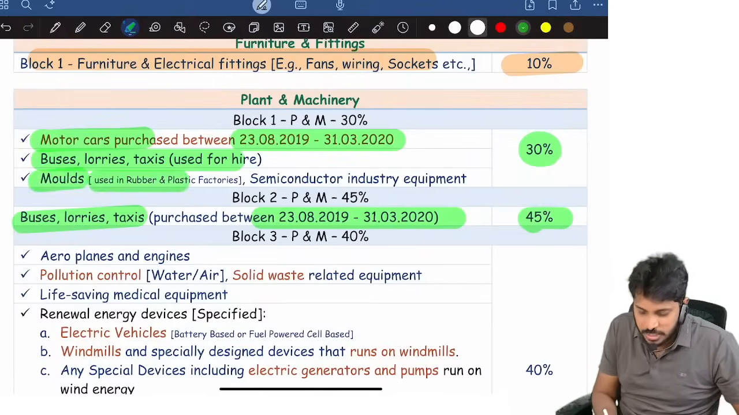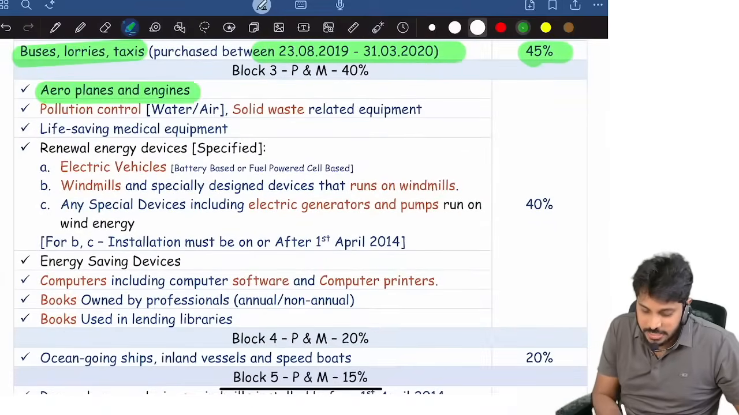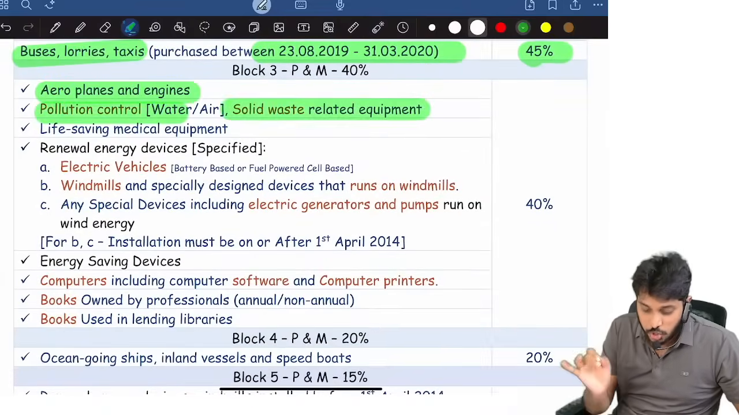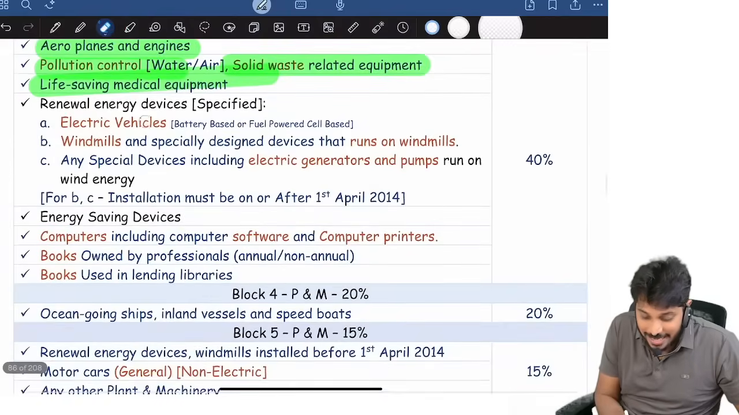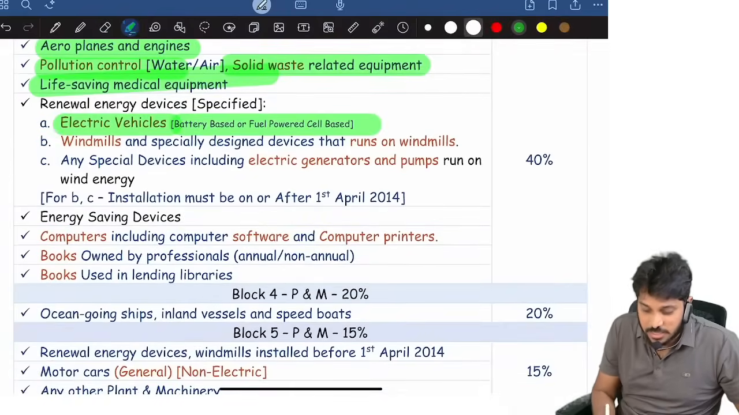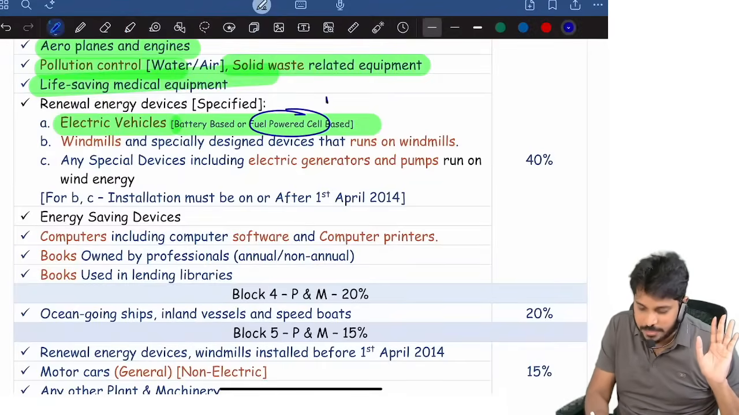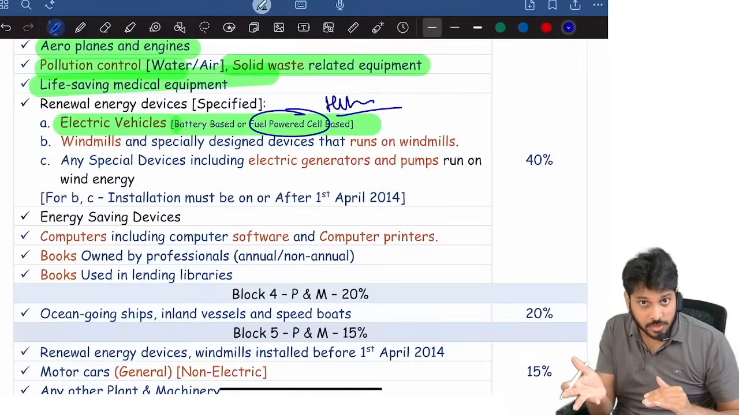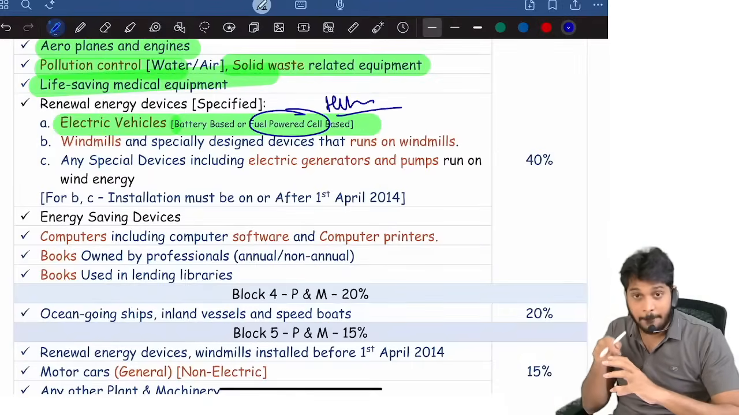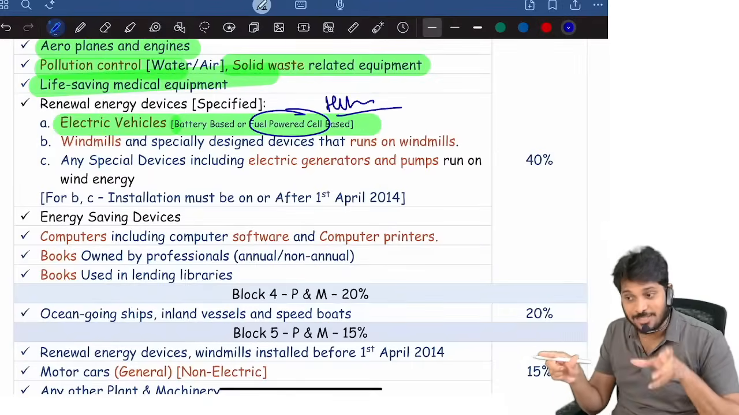Molds which are used in rubber and plastic industry, semiconductor industry, 30%. Then aeroplane engines, pollution control equipment, solid waste, life saving, electric vehicles, all electric cars, battery based or fuel power based cells, whatever it is. For example, there are hybrid cars. Hybrid in the sense, we call them plug-in hybrid. They work on fuel as well as battery.